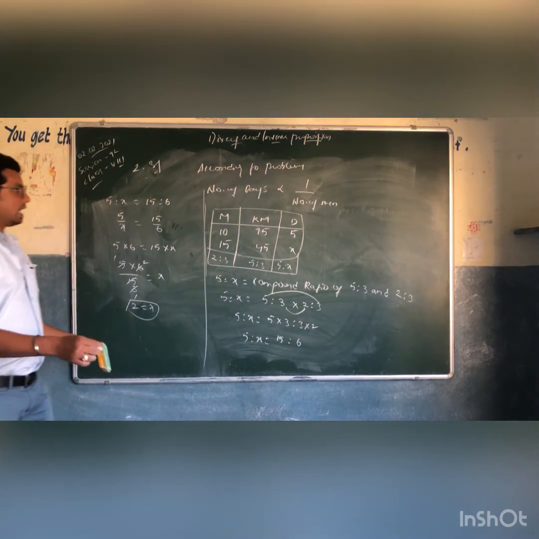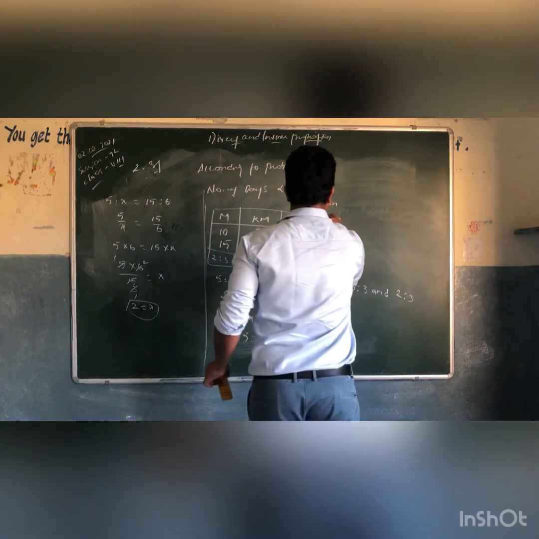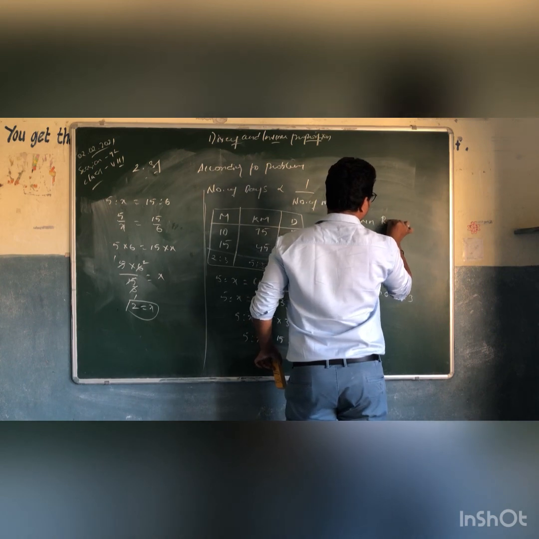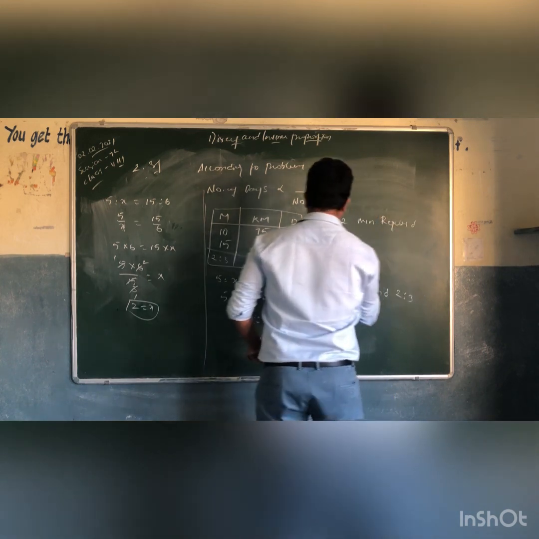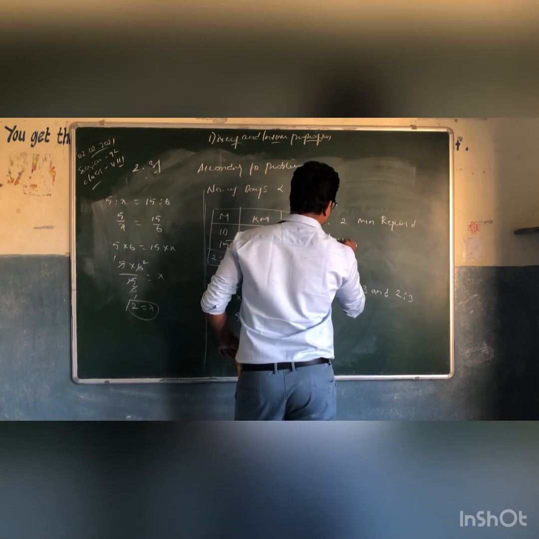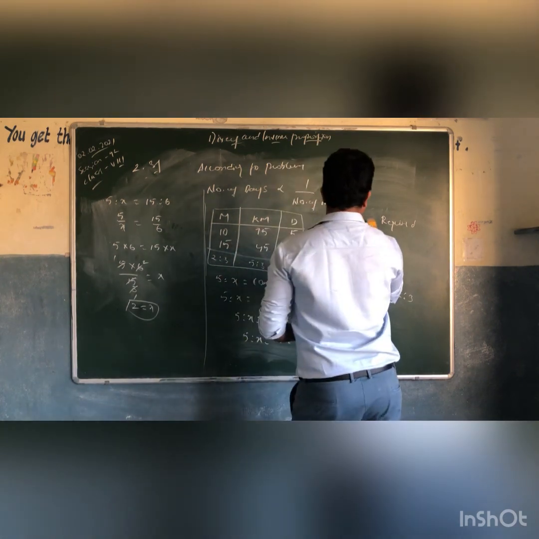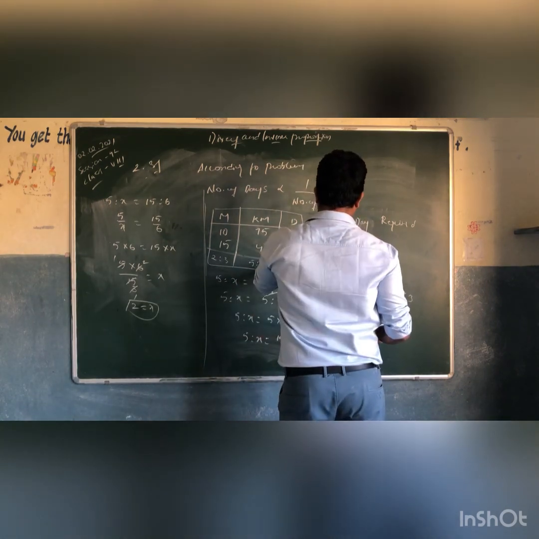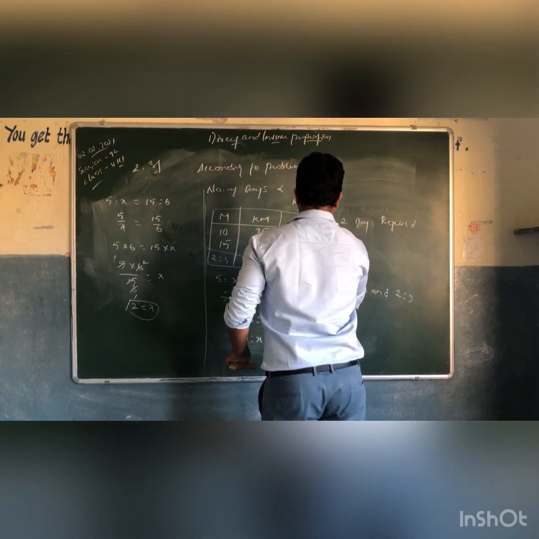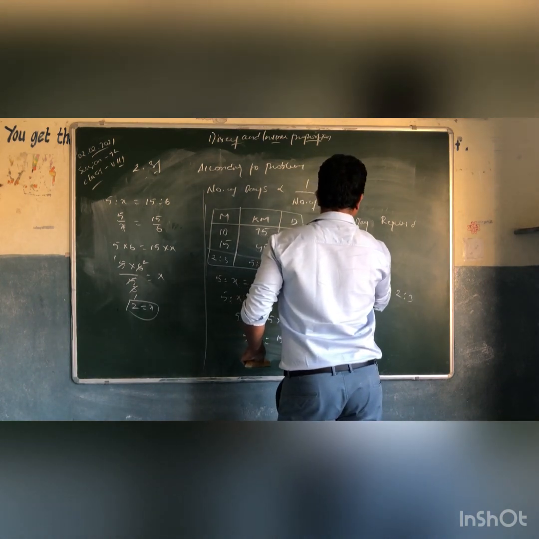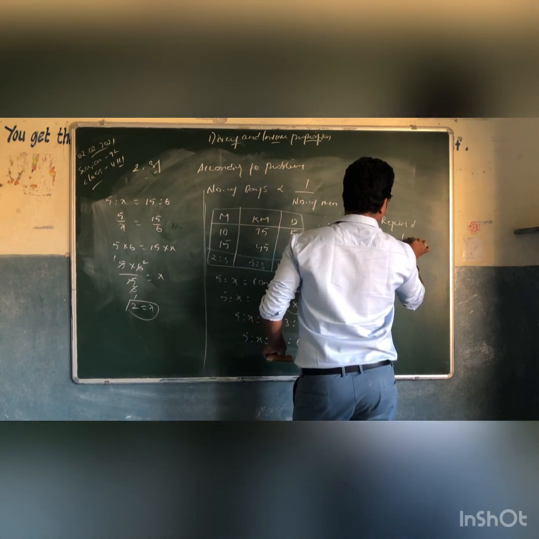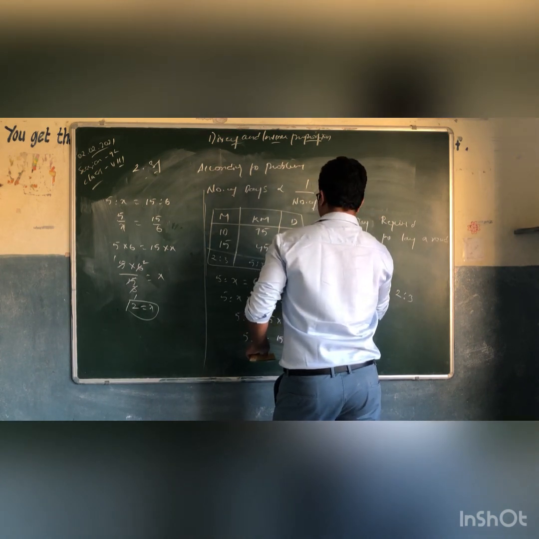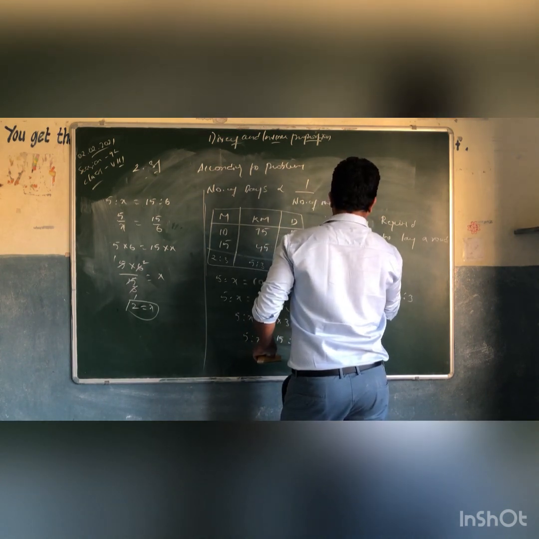Okay, that's it. So write down the last step. Therefore, 2 days required for 15 men to lay a road of 45 kilometers, right?